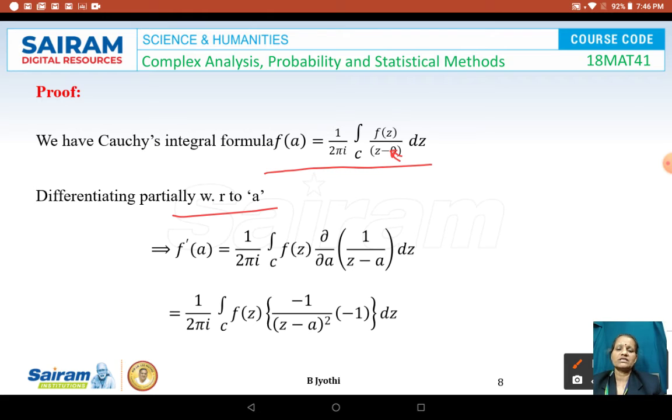Differentiate partially with respect to A. Then f dash of A is equal to 1 upon 2 pi I integral along C of f of z into dou by dou A of 1 upon z minus A into dz. When we differentiate this with respect to A, we get minus 1 divided by z minus A whole square into minus 1, since differentiating minus A gives minus 1.